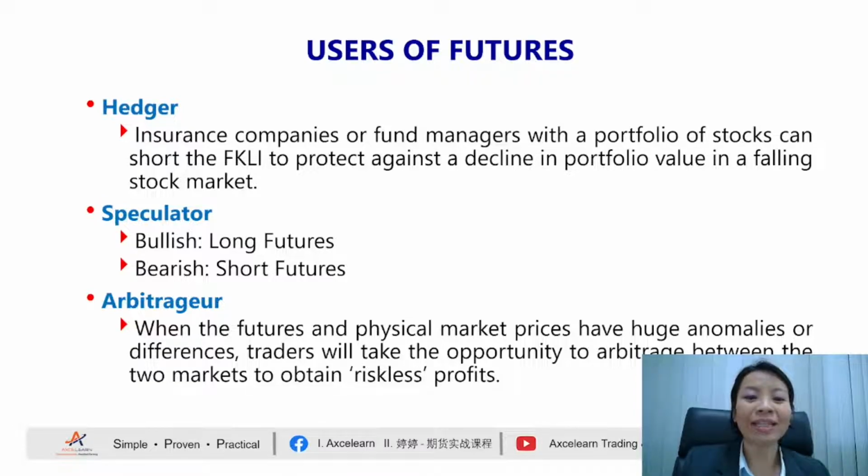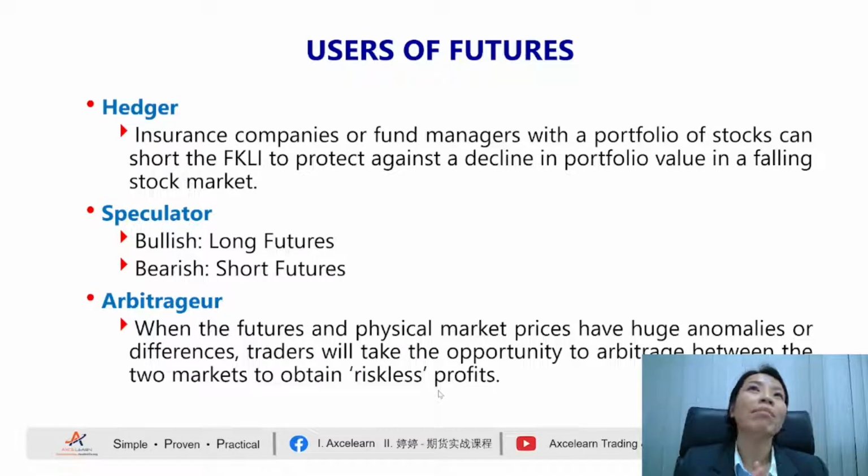So why is there an open and closed inverted comma for riskless? Because technically there's nothing called riskless. Even your savings itself, right? If you put it in the FD, is there any risk or not? There's some risk as well. If, let's say for example, touch wood, the bank closed down, then you have a risk as well. Although the possibility is very low, that's the reason why we put it as riskless. It's like the example just now, I buy in the US, I ship it to Malaysia. What if during the transportation journey, something happens? Although the possibility is low, that's the reason why we call it a riskless profit.